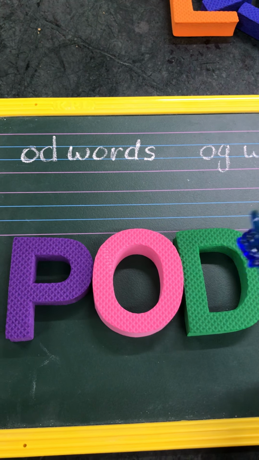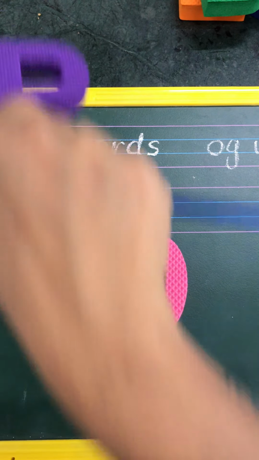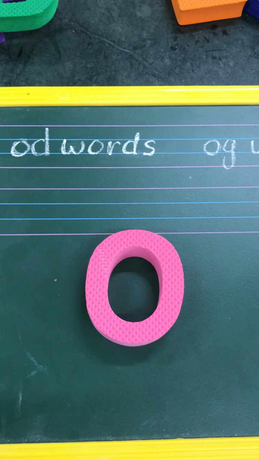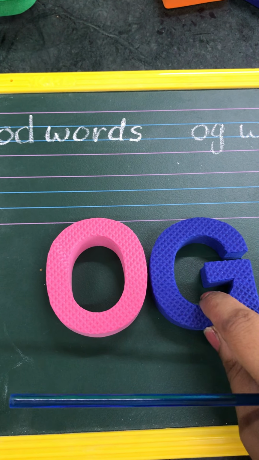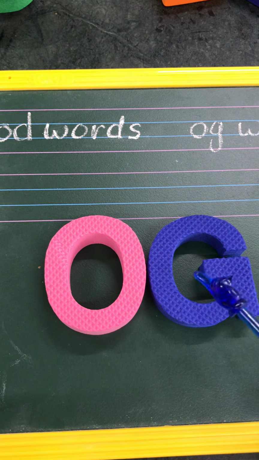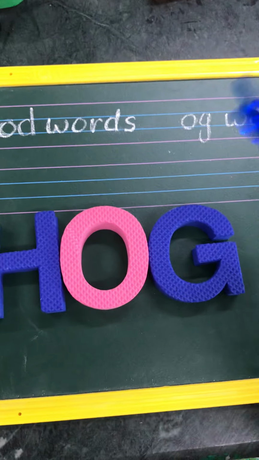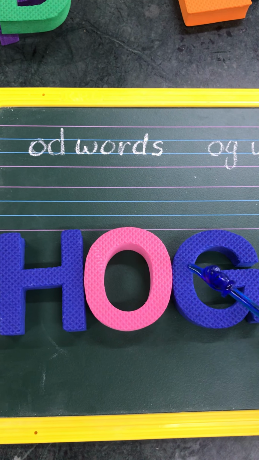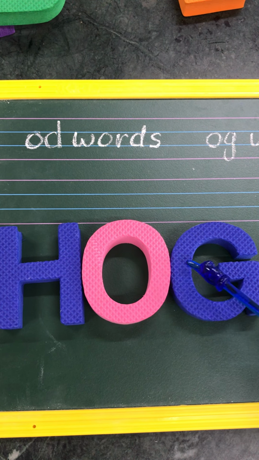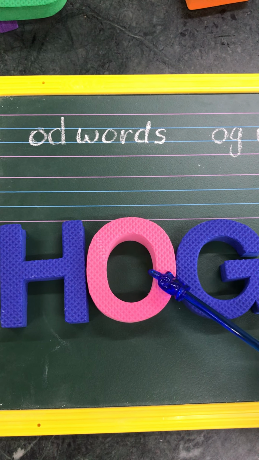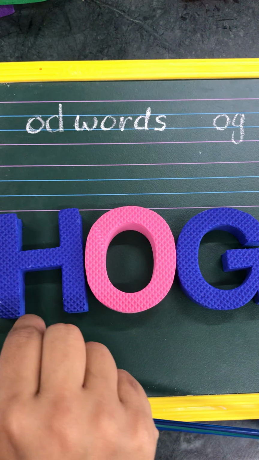P, odd, pod. Now I remove both of them, d and p, and I'll add g. It will become og. O, g, og. Now add h to it. H, og, hog. I told you that when O and G come close together, it will become og. So if I add H to it, it will become hog.